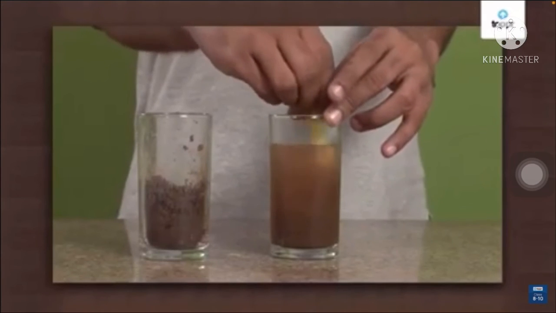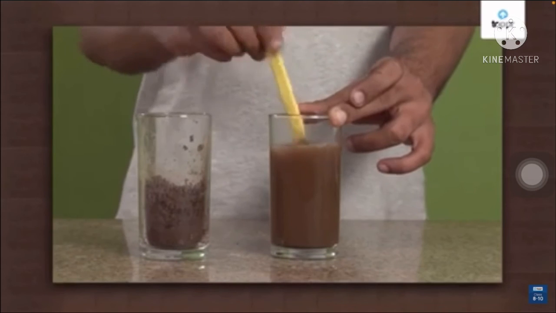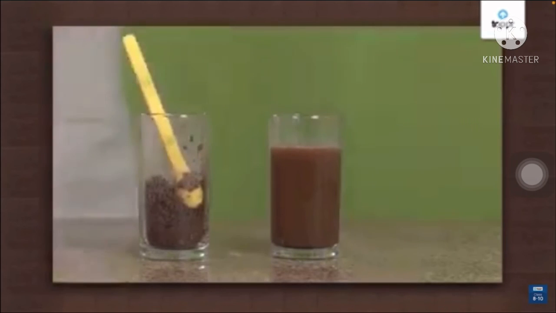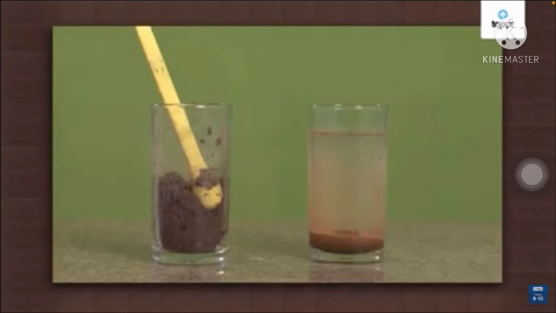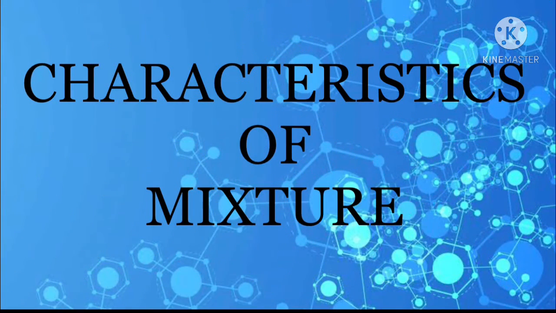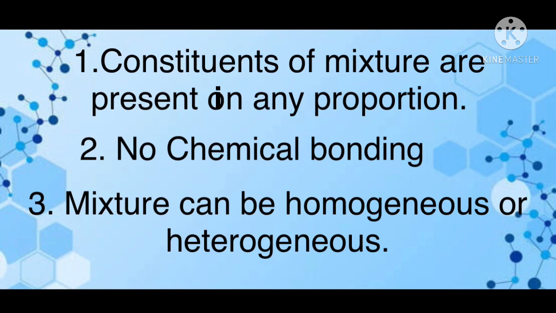Also when we dissolve sand in water, there is a formation of a suspension because here the sand particles settle down after some time, so we can differentiate between them. Next we will see some characteristics of mixtures. First, the constituents of a mixture are present in any proportion. This means if we want to form a salt solution, it is our choice to take any amount of water and salt; they cannot be taken in a fixed proportion.